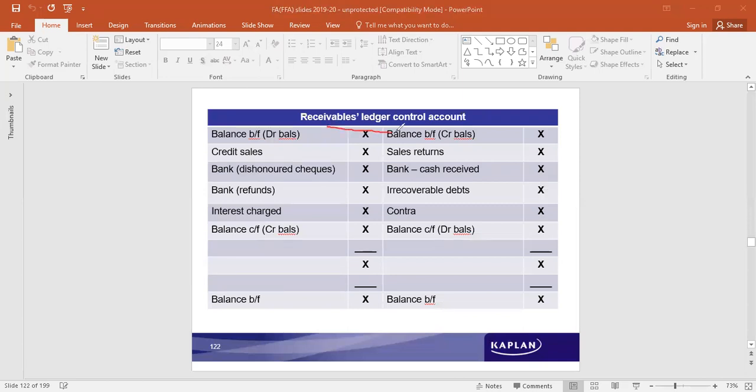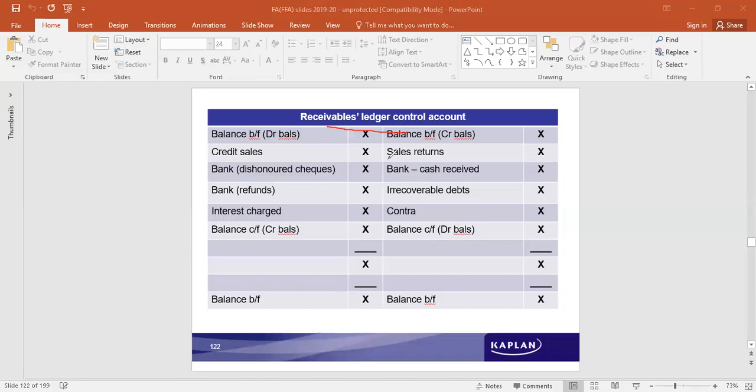Receivables ledger control account. Receivables is an asset, so it will have a debit balance brought forward. But by any chance, if there is a credit balance that is brought forward, maybe amount was collected from the customers in advance, even before the product is delivered to them. So that would have a credit balance, if any. So additional sales made, anything sales returned. Then as against the sales, if cash is received, then the bank, it would be credited.